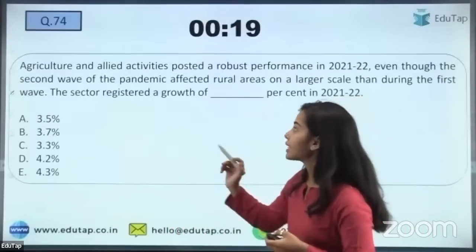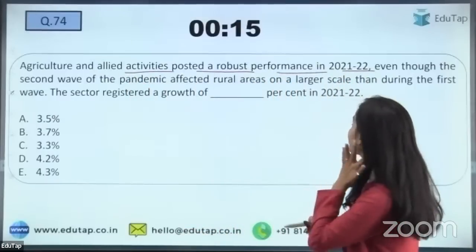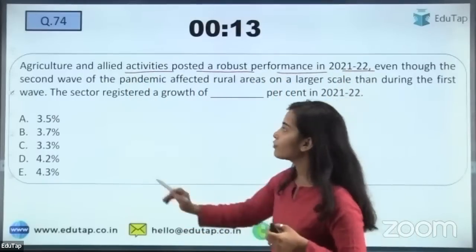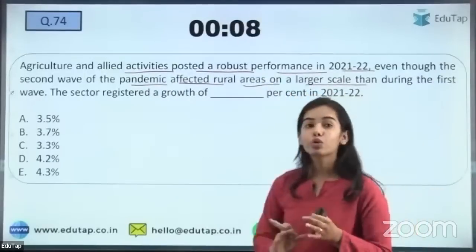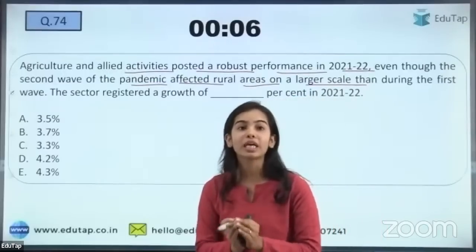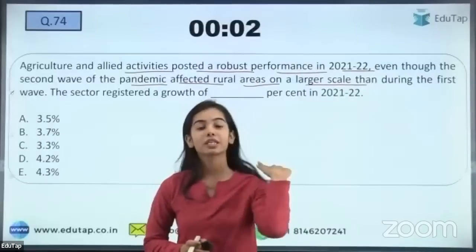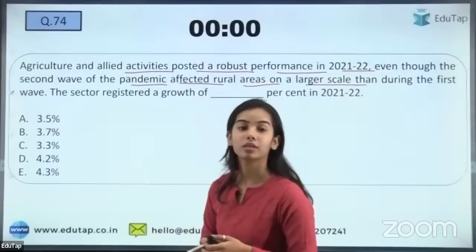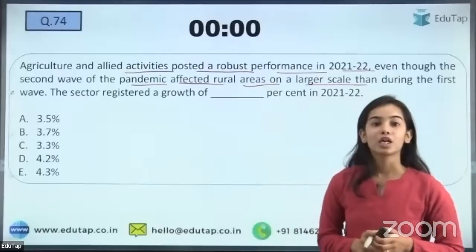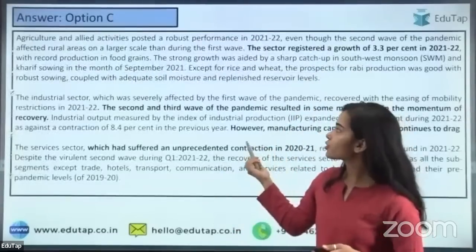So the next question is, agriculture and allied activities posted a robust performance in 2021-22, even though the second wave of the pandemic affected rural areas on a larger scale. So what percentage of growth has been seen by the agriculture sector, that you have to tell. Okay, so the sector has registered a growth of what percentage? So yes, I'm getting the answer. The answer is C, that is 3.3%.